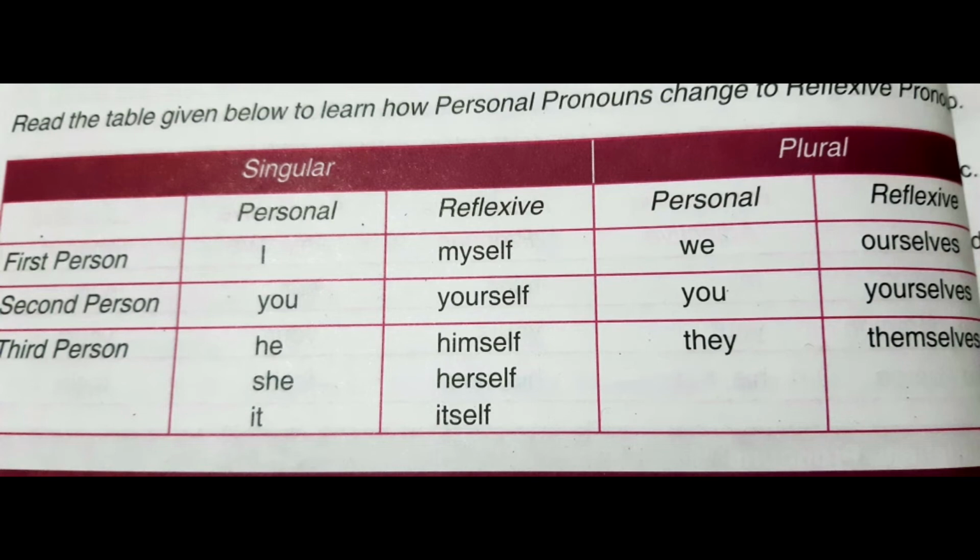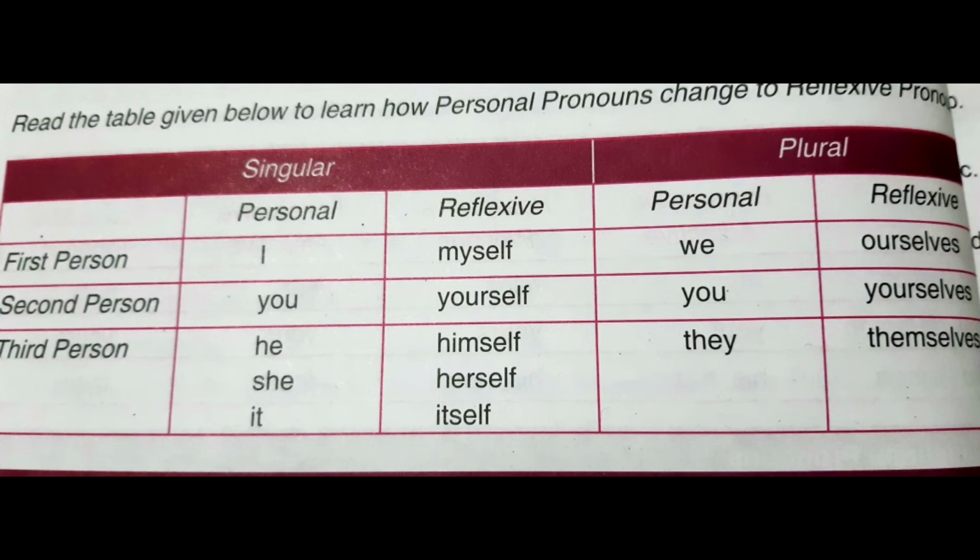The second person pronoun singular is you. Its reflexive form is yourself. And its plural form is also you. But the reflexive form of you in plural is yourselves. The spelling is Y-O-U-R-S-E-L-V-E-S. Yourselves. And the third person pronoun.